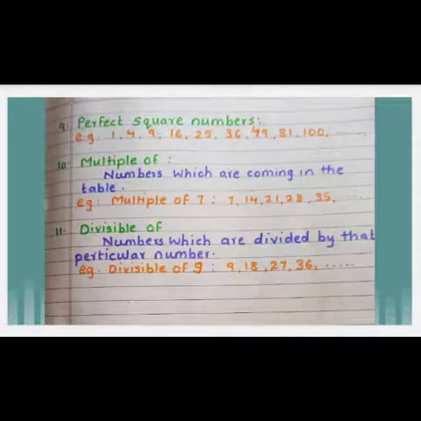Next, perfect square numbers. Now you all know what square numbers are. When we multiply a number twice, it is called a square number. So 1 we multiply twice, we get answer 1. So that 1 is called a perfect square. Now see the example: 1, 4, 9, 16, 25, 36, 49, 81, 100, and so on. That means when we multiply the number twice, whatever answer we get is called a perfect square number.